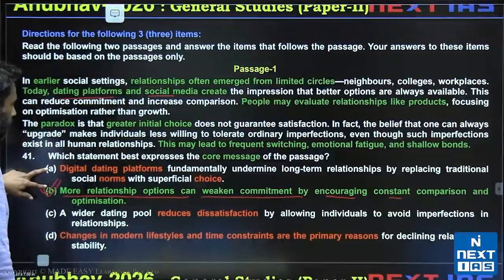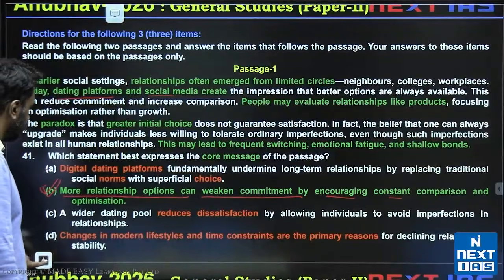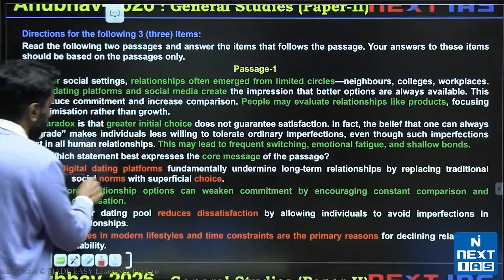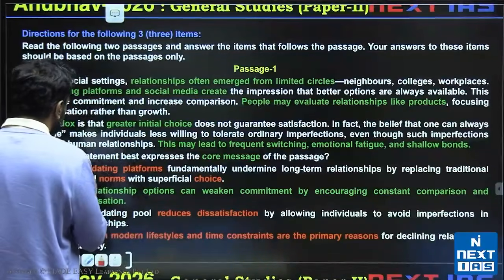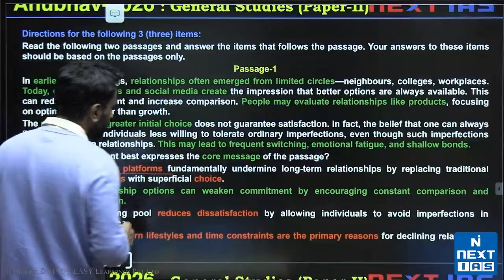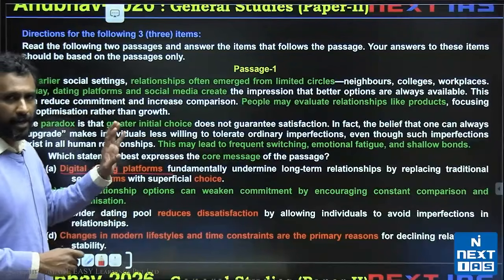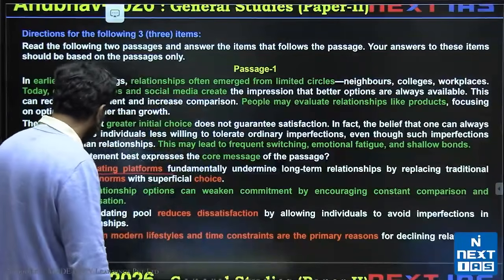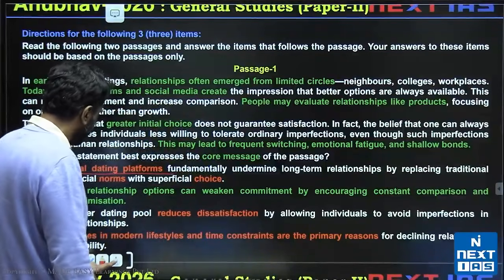If you're trying to compare A and B, I can understand some problem with this, but option A focuses only on digital. And the problem with saying only this is, notice, by the way, just carefully notice why option A is incorrect. I want you to have discussed this in class many times before.